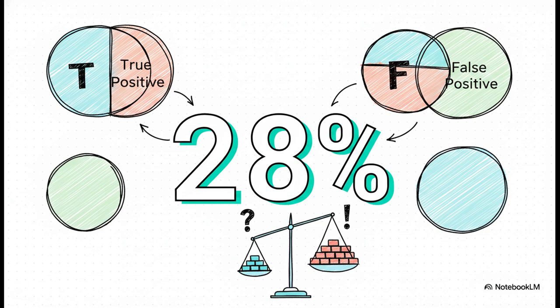A test that is technically 95% accurate only means you have a 28% chance of actually being guilty if you get a positive result. How is that even possible? Well, it's because we expect a total of 68 positive tests in our entire population. That's the 19 true positives plus the 49 false positives. If an athlete tests positive, they are just one of those 68 people. And since only 19 of those 68 are truly guilty, the chance they are actually doping is just 19 divided by 68, which is 28%.